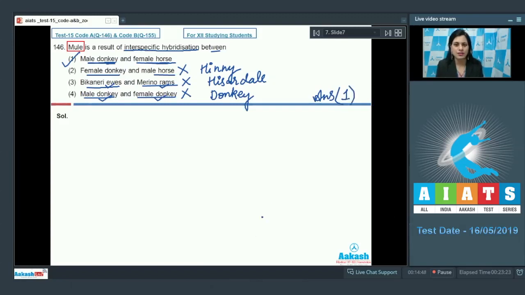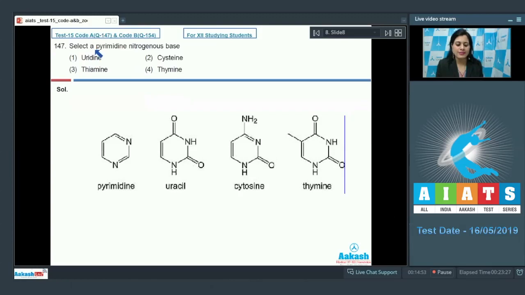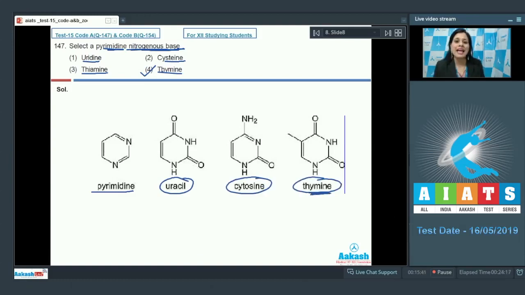Let's discuss our next question. Question number 147. Select a pyrimidine nitrogenous base. So the clue is pyrimidine, and that too nitrogenous base. And the options given are uridine, cysteine, thiamine and thymine. And the correct answer to this question is option number 4. Thymine is a pyrimidine nitrogenous base. As you can see here, pyrimidines include uracil, cytosine and thymine. And this thymine is a nitrogenous base which pairs with adenine through 2 hydrogen bonds.